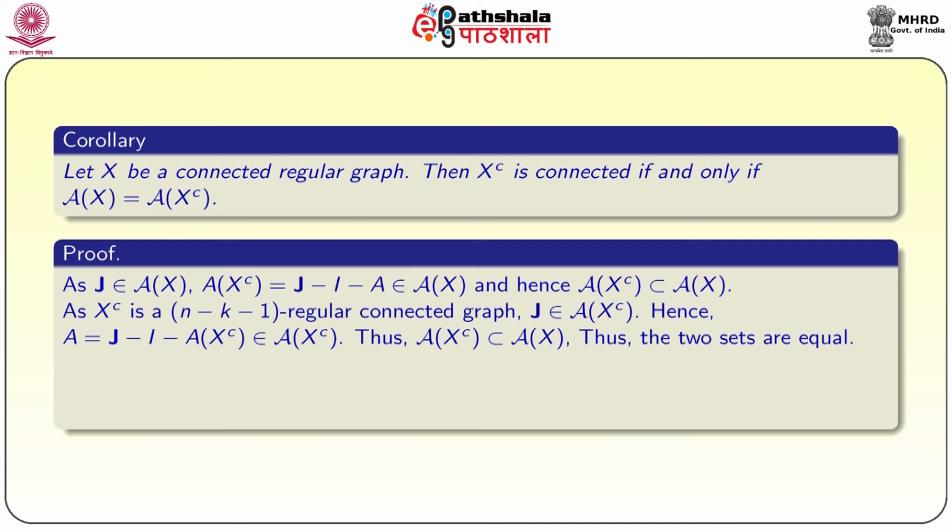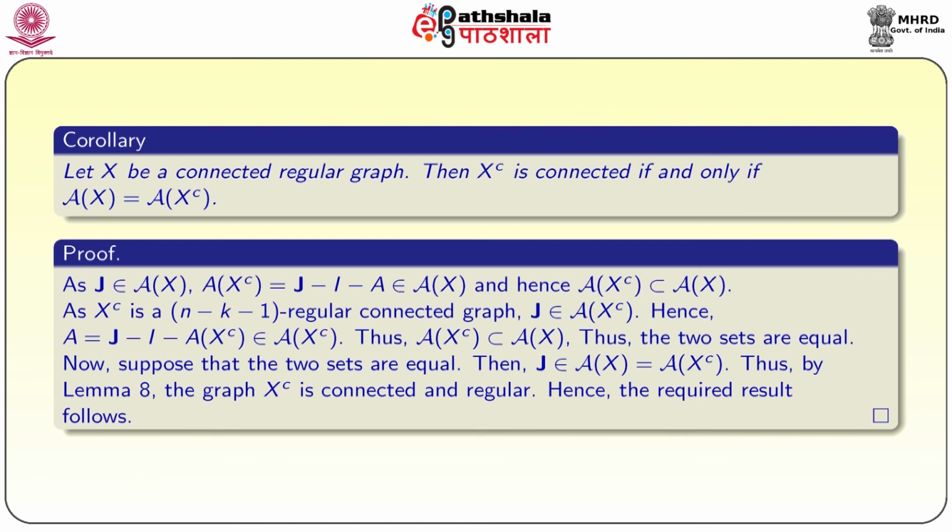Hence, A equals J minus I minus the adjacency matrix of X complement, so this belongs to the adjacency algebra of X complement. Hence we proved that the adjacency algebra of X is contained in that of X complement, thus the two sets are equal. Now, suppose that the two sets are equal, then J belongs to the adjacency algebra of X as well as the adjacency algebra of X complement. Thus, by the previous lemma X complement is connected and regular, hence we got the required result.